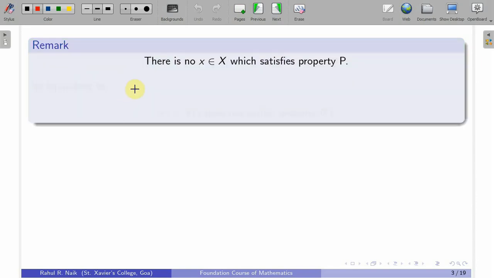Now, most often again we come across this kind of statement also: there is no x in X which satisfies property P. Take note that this is not a statement with an existential quantifier. In fact, this is a statement with the universal quantifier. What the statement conveys is that given any x in X, x will never satisfy P, x will never have property P. That is the same as saying for all x in X, x does not have property P.